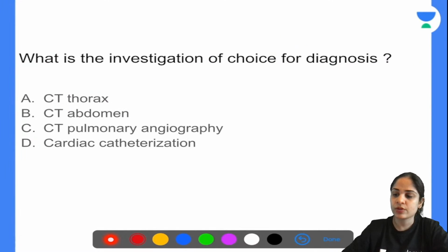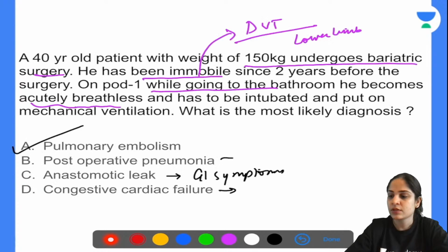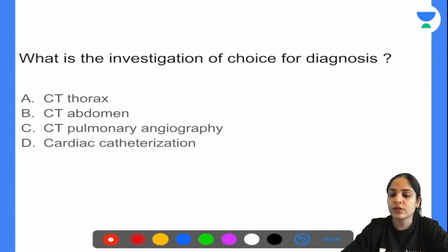Okay, moving on to our next question. What is the investigation of choice for the diagnosis in this patient? So, how will you diagnose the pulmonary embolism? What is the best way to diagnose it? Yes, very good. Absolutely correct. So, the answer is CT pulmonary angiography.